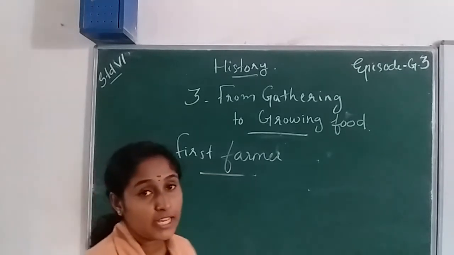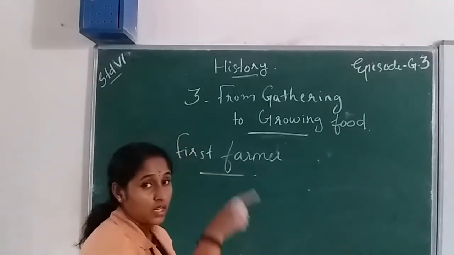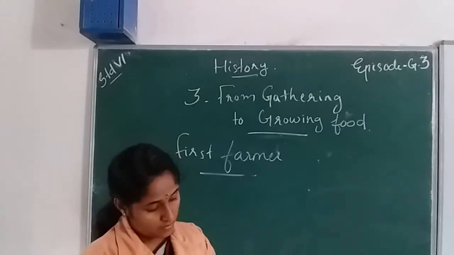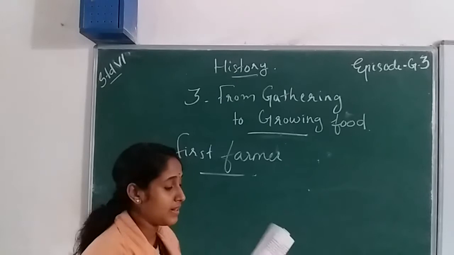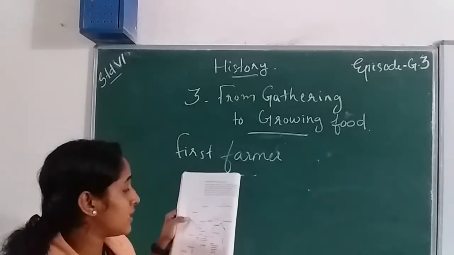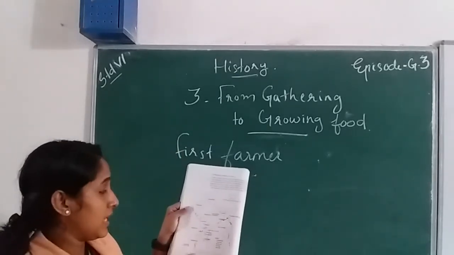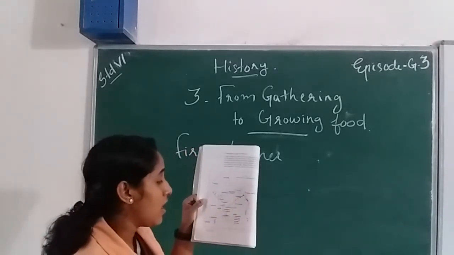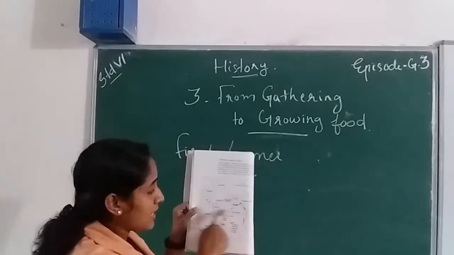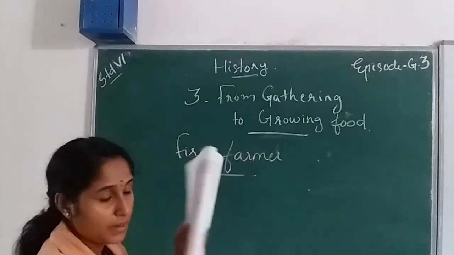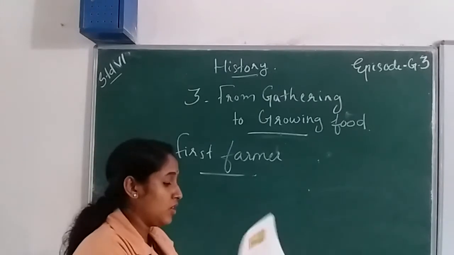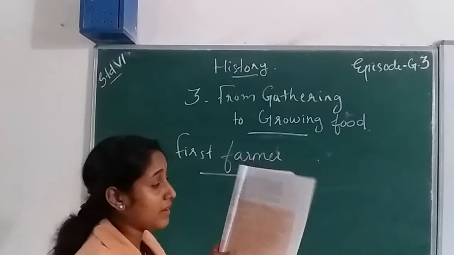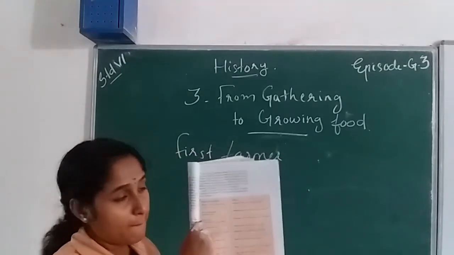We know that early humans were mainly located in some areas. In our chapter, on page number 14, we can see some important sites of early humans. These are the main sites of the early human period. After that, look at this table and compare the table with the map.